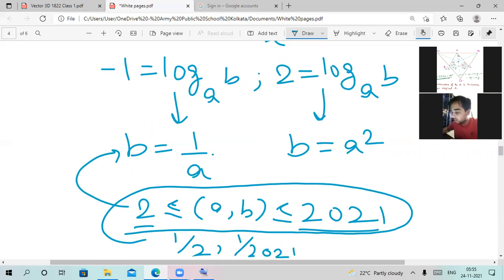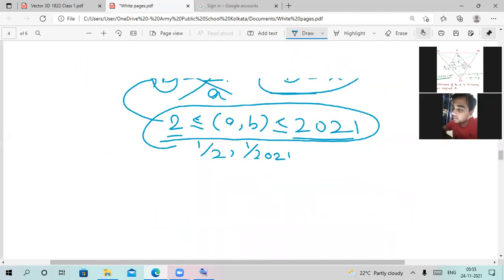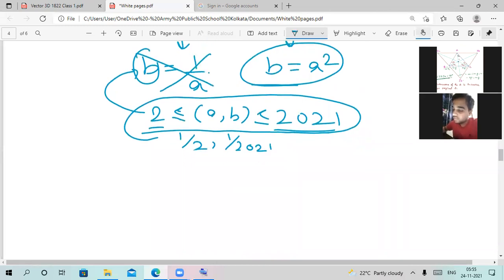Okay, so there cannot be any such combination of a and b such that simultaneously they both have values in between 2 and 2021. B will always have a value in this case in between 1 by 2 to 1 divided by 2021 if you put the value of a in between 2 to 2021. So here we will not get any solutions. We can only get solutions when we put b equal to a square. Okay. So moving further, it is an extremely simple thing, right?